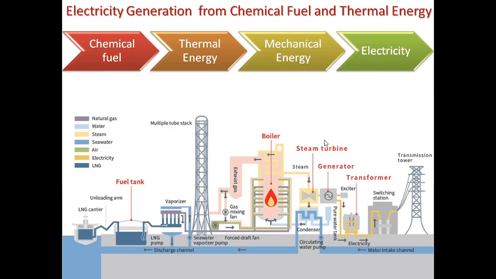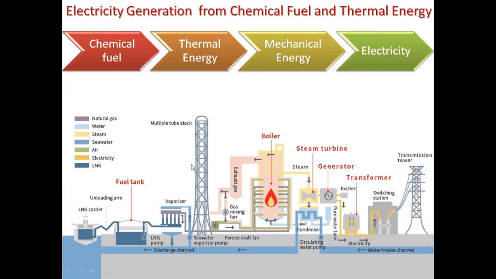Now, how to generate electricity from chemical fuels and thermal energy? We have clearly seen how mechanical energy can be transformed into electrical energy by using generators. But how can chemical and thermal energy be converted into electricity? We have studied this in our past lectures, where chemical fuel is converted into thermal energy, then thermal energy is converted into mechanical energy, and this mechanical energy is later converted to electricity. This is done through thermal power plants.